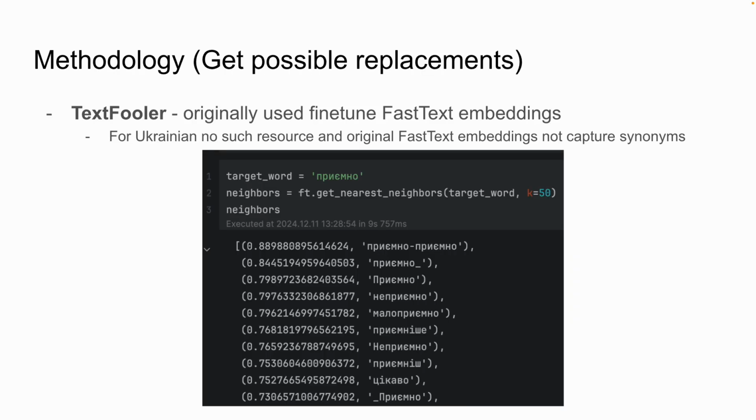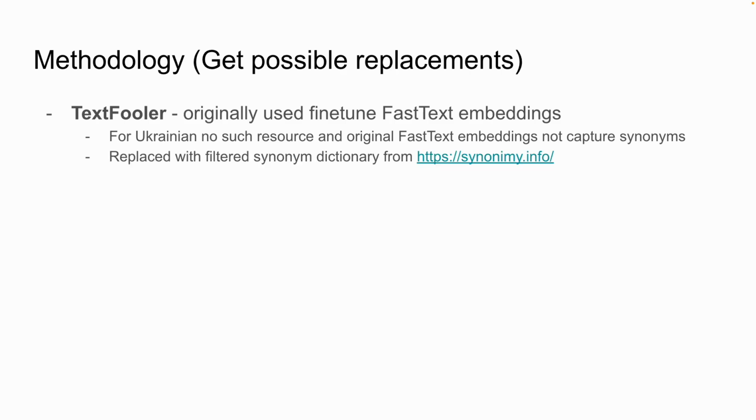How it's done in original research. TextFooler originally used fine-tuned fast text embeddings. Unfortunately for Ukrainian, we don't have such fine-tuned fast text embeddings on synonyms. So we tried regional fast text embeddings, but unfortunately they don't capture the synonyms. In this example, we try to get the most similar words to the word приємно, and we get неприємно, a total antonym. So fast text is not well suited.